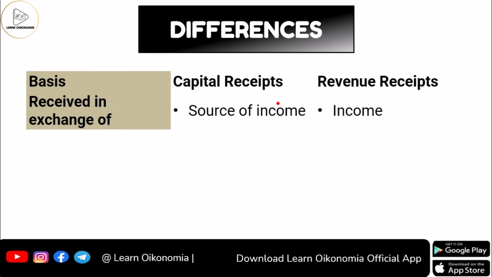Now, coming to the basis with respect to the something received in exchange of. In the case of capital receipts, this is considered as a source of income. Capital receipts itself will not provide income to the government. It itself is not income.